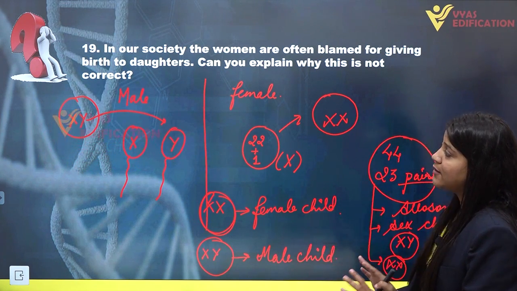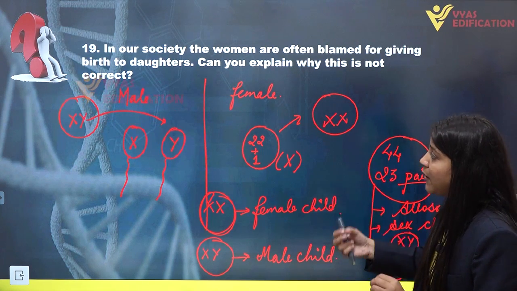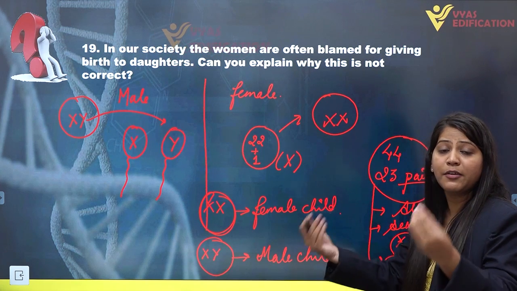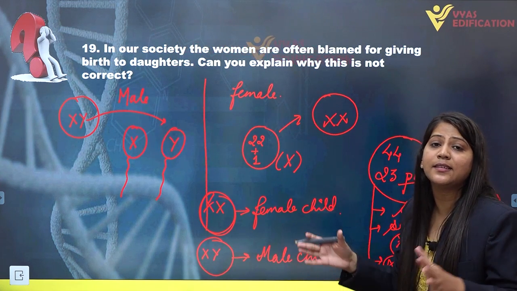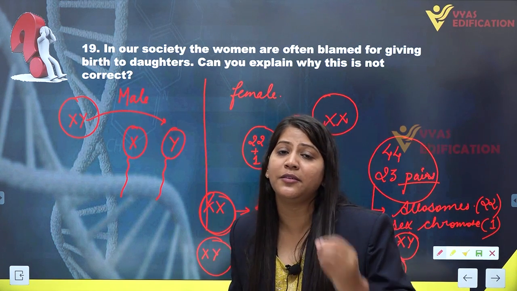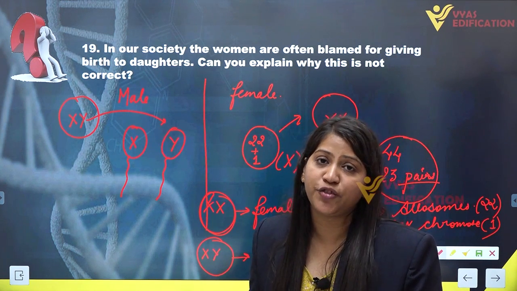So this is the answer of this question, that when society blames women for giving birth to a female child, this is actually wrong, as the males are the only responsible factor.